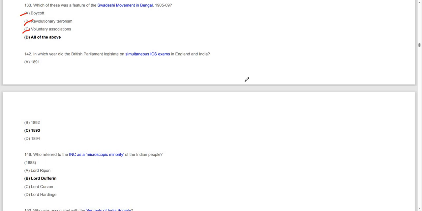Moving on to the next question, in which year did the British Parliament legislate on simultaneous ICS examination in England and India? This happened in the year 1893. So in 1893, it was decided that the ICS examination would be conducted simultaneously both in India and in England.